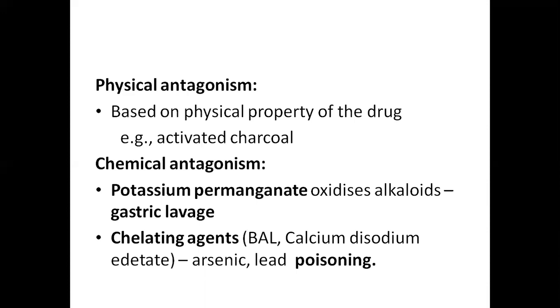And the second example is chelating agents. These chelating agents are used in heavy metal poisoning. Examples are BAL, British anti-lewisite, and calcium disodium edetate. They will inactivate the arsenic and lead compounds, so they are used in the treatment of arsenic and lead poisoning.